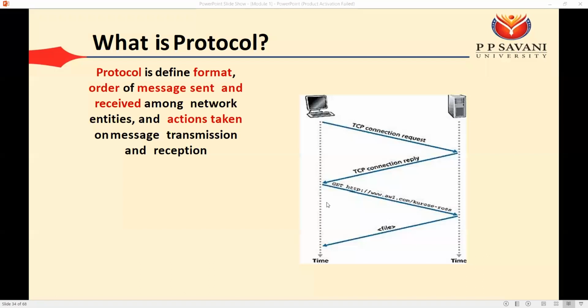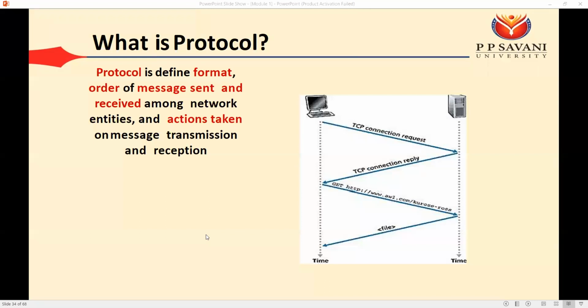Now we are moving to our syllabus, in which the first thing is the protocol. Our syllabus is designed on one great protocol whose name is TCP/IP. So for that, we need to find out what a protocol is. Can anyone say what is protocol? Set of defined rules. Okay, we can say protocol is nothing but a set of rules.